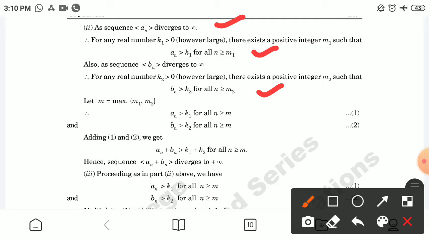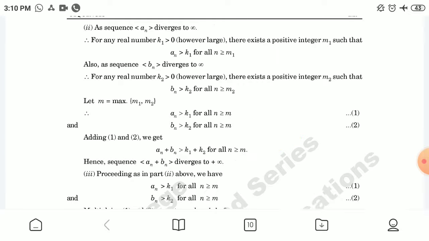Let m equal the maximum of m1 and m2. Therefore, an is greater than k1 for all n greater than or equal to m, marking number 1, and bn is greater than k2 for all n greater than or equal to m, marking this as 2. Adding 1 and 2, we have an plus bn is greater than k1 plus k2 for all n greater than or equal to m. Hence, by this definition, we can say an plus bn diverges to infinity.